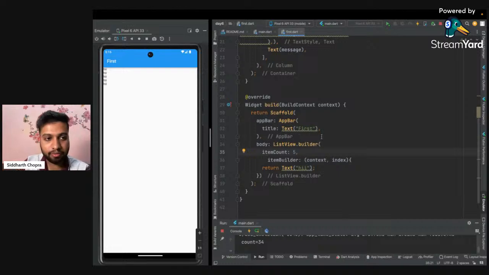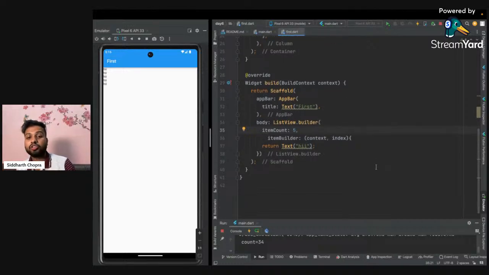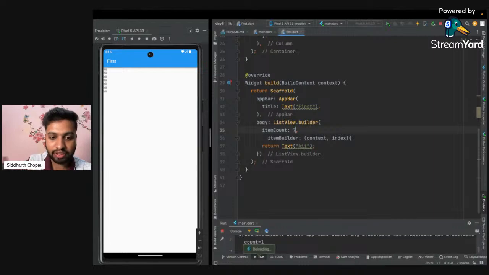I will just repeat what this means. We have created a list view dot builder, and whatever we return inside, it will automatically repeat. This is kind of a for loop, but for widgets. The traditional for loop is only used for programming concepts like that, but this is kind of a for loop which we are using for widgets. So for example, if I want 7, I will save this code and we will have hi 7 times. Okay, so yeah, that's good.